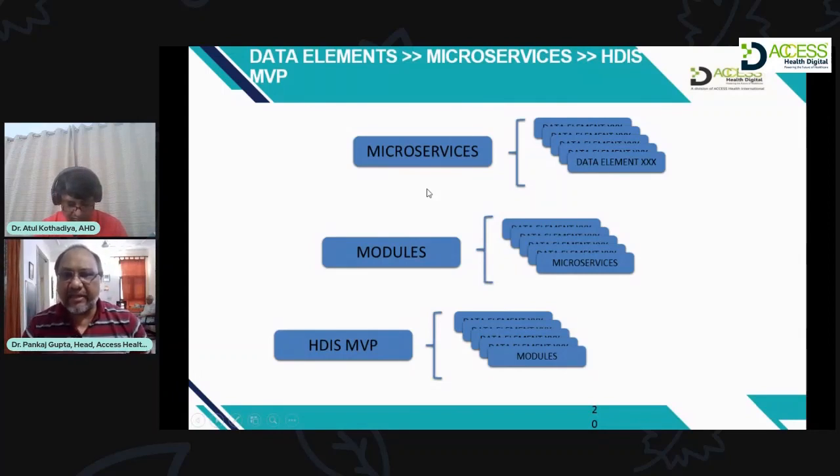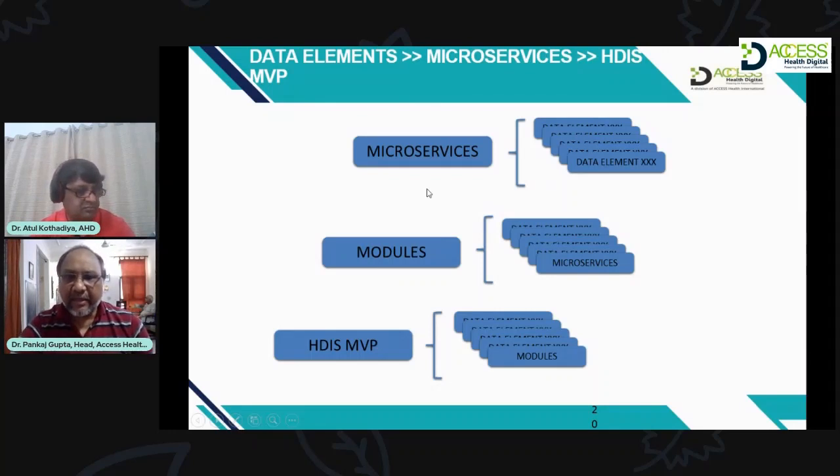These are all serverless technologies, so you don't really need a large server at the back to make it work. And it's a very intelligent system. Digital systems are becoming so intelligent that they know about you more than what you know about yourself. That is how microservices are evolving, and we'll see a little bit more about microservices.